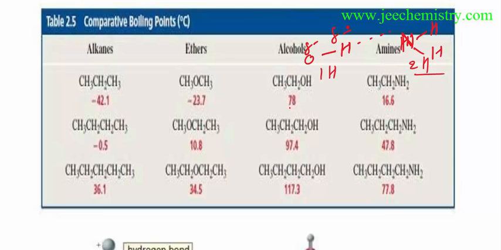So the delta plus charge will be developed from here. Here there is also delta plus and delta minus charge, but this delta plus and delta minus charge will be less than with oxygen and hydrogen, because oxygen is more electronegative than nitrogen.